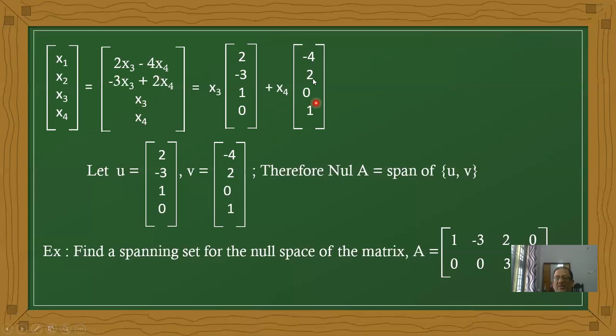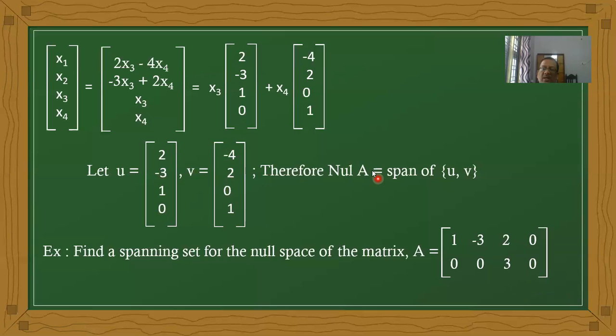I assume the x3 coefficient vector as u and the x4 coefficient vector as v. Therefore u = (2, minus 3, 1, 0) and v = (minus 4, 2, 0, 1). Therefore the null space of A is the span of u and v.